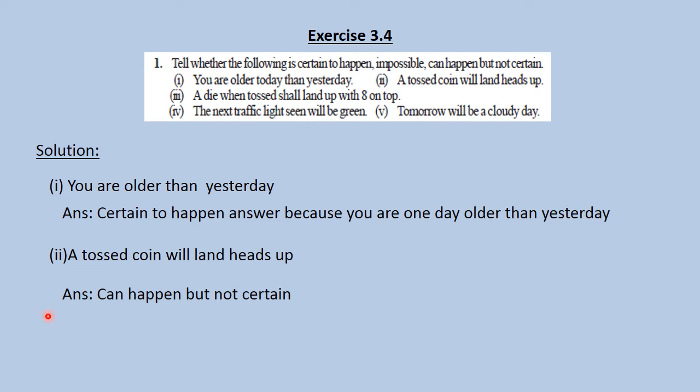So let me explain the first question. Tell whether the following is certain to happen, impossible, or can happen but not certain. Certain to happen means definitely happen. Impossible means it will never happen. Can happen but not certain means it may happen but we cannot say perfectly. Okay. So now what is the solution?